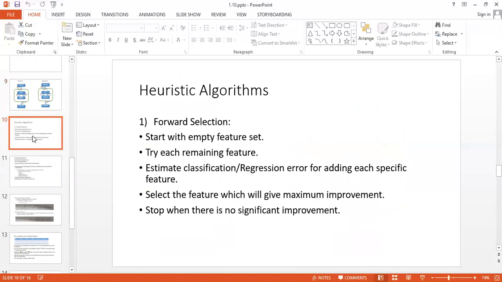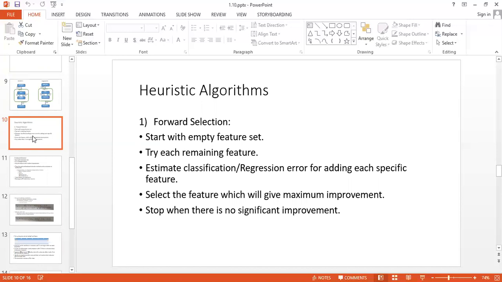Now the second type is the heuristic type of algorithm. Heuristic contains forward selection and backward selection. So what is there in forward selection? Start with the empty feature set, then try each remaining feature, estimate the classification or regression error for adding each specific feature, then select the feature which gives the maximum improvement, and stop when there is no significant improvement.